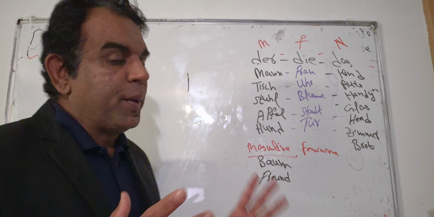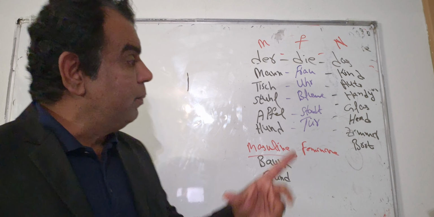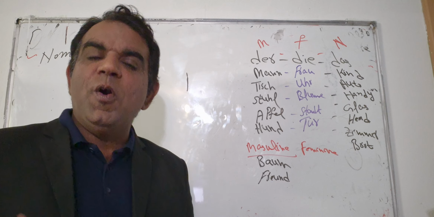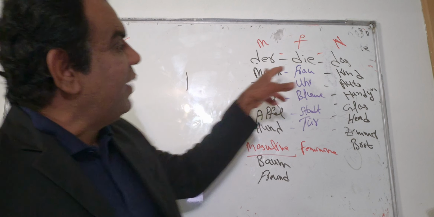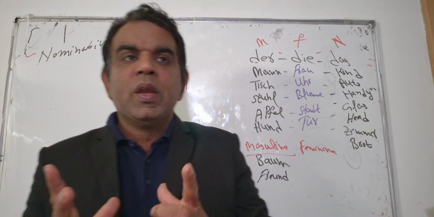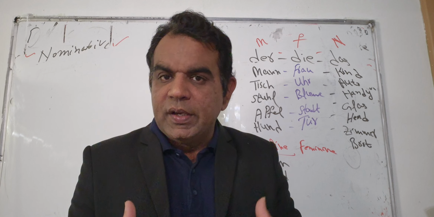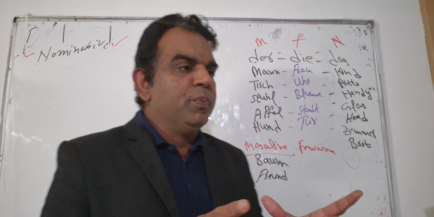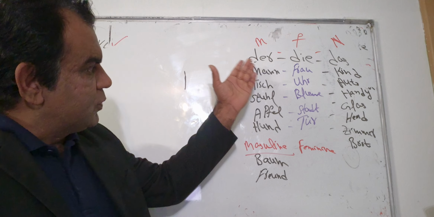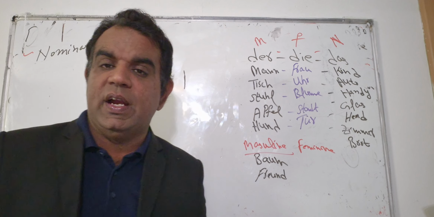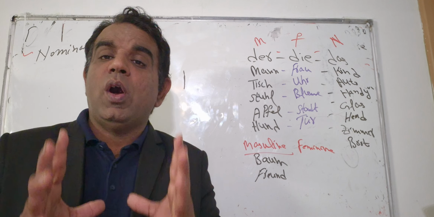So just remember in this lesson, my brother, there are basically three different articles which are written with nouns. For example, masculine, feminine, and das. These three articles are already fixed.